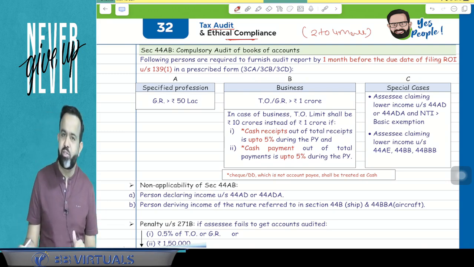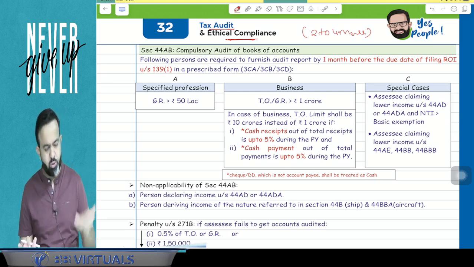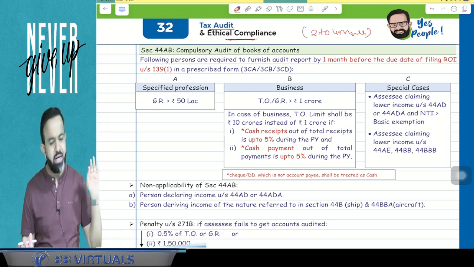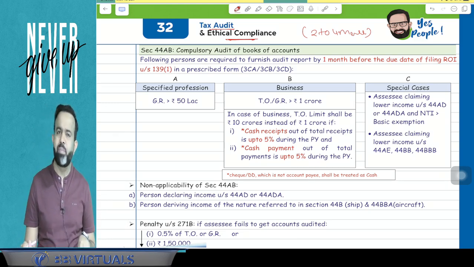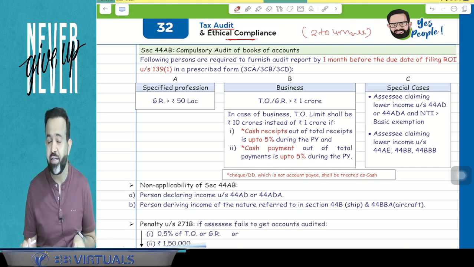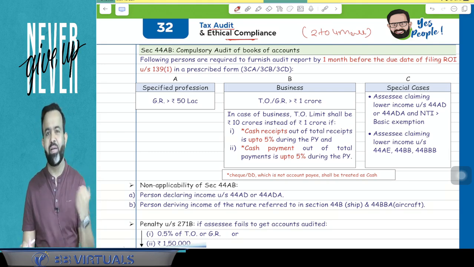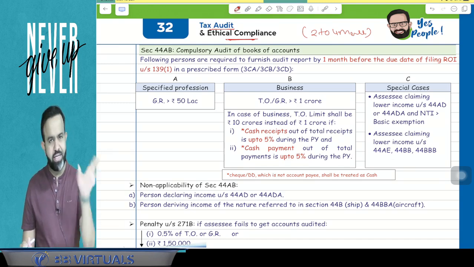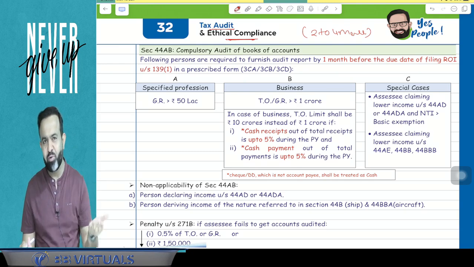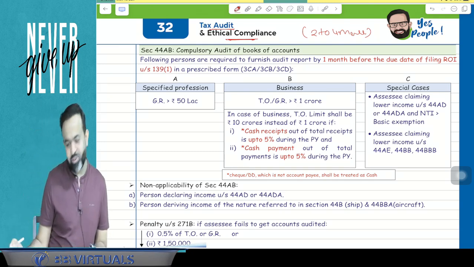Now, let's start with this topic. This is a very easy topic. You just have to read from the compiler, and along with that there are 7 questions given by ICAI. We have included in our compiler that all 7 questions are relevant for your examination, so just remember all those 7 questions. I'm expecting that in your May-November 2024 examination, out of those 7 questions you will get at least 1 question for 4 marks. So let's start with the tax audit.